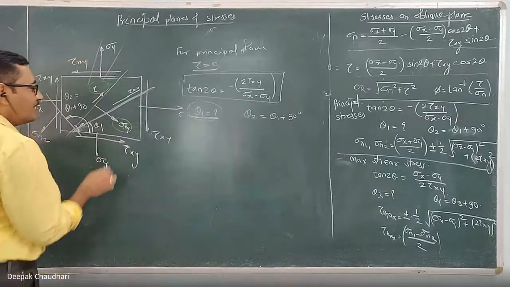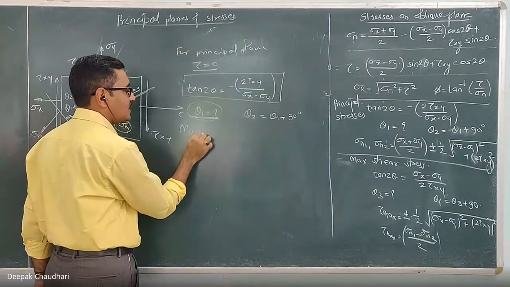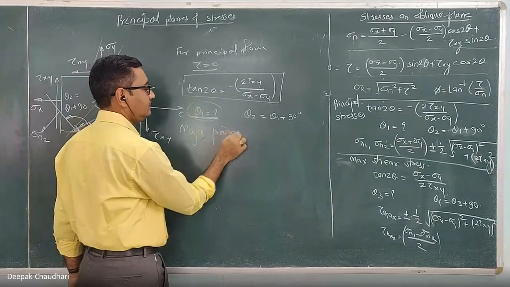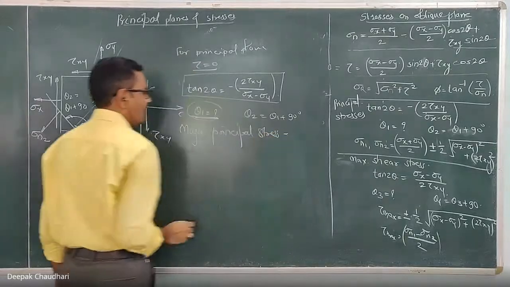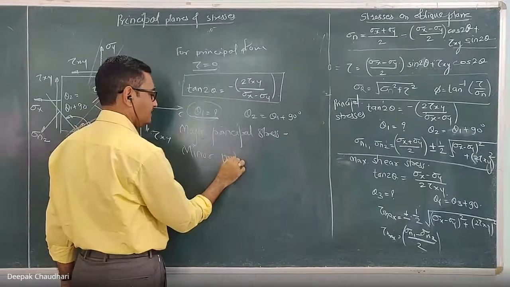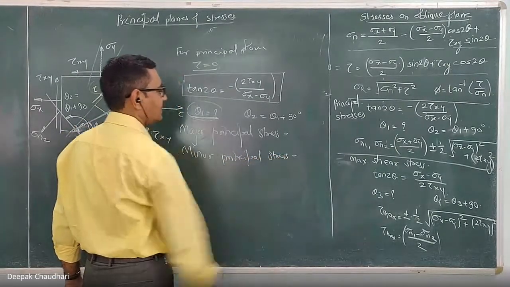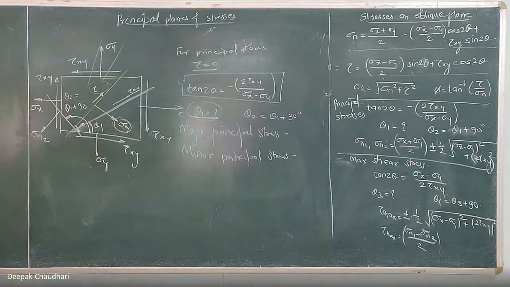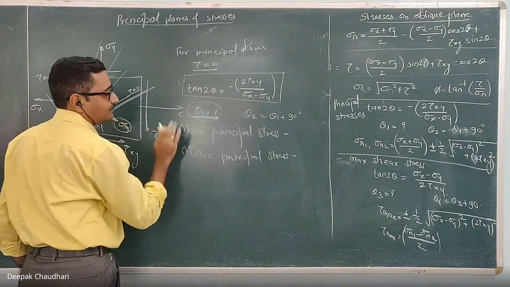Clear? The greater value is known as the major principal stress, and the other one is known as the minor principal stress. Right now I can't say that on theta 1 there is the major principal stress.